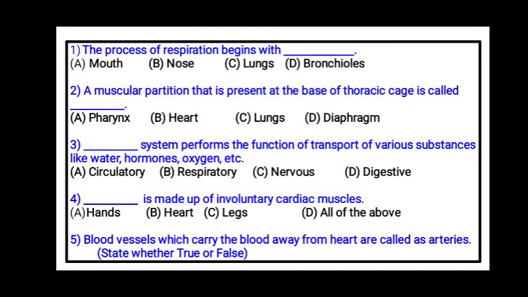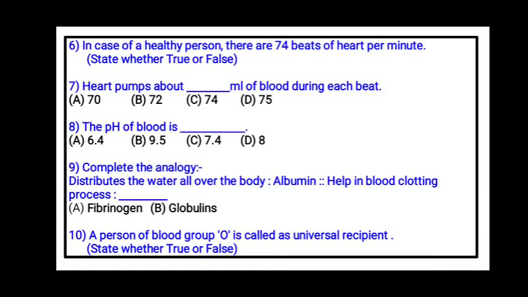Fifth one. Blood vessels which carry the blood away from the heart are called arteries. Is it true or false? You just have to write it that much only. True or false? Sixth one. In case of a healthy person, there are 74 beats of the heart per minute. Again, whether it is true or false. Seventh. The heart pumps about dash milliliters of blood during each beat. 70, 72, 74 or 75.